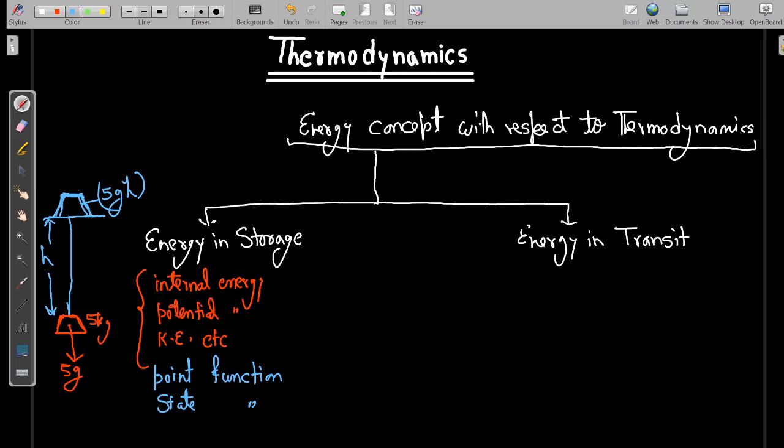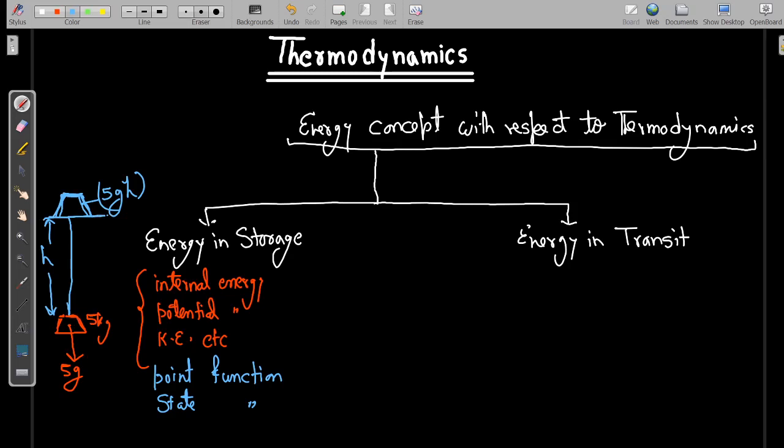Means if I am raising this weight up to height h, it doesn't mean I am directly raising it in the vertical direction up to height h, or I am moving it in the horizontal direction, then somewhat upward, then again horizontal, then upward, then again horizontal, then upward. So what matters is the final condition and the initial condition. It does not depend on the path followed.